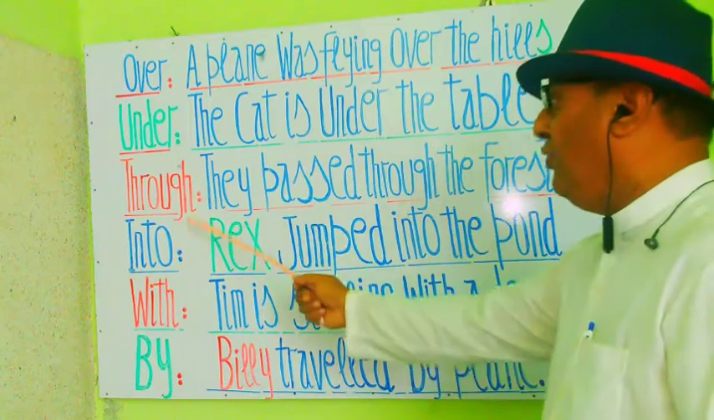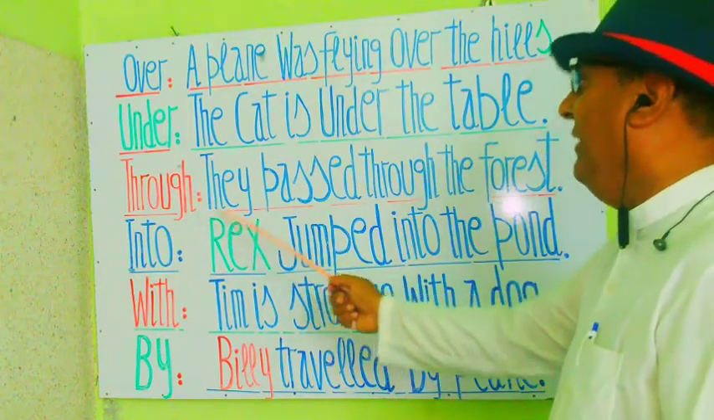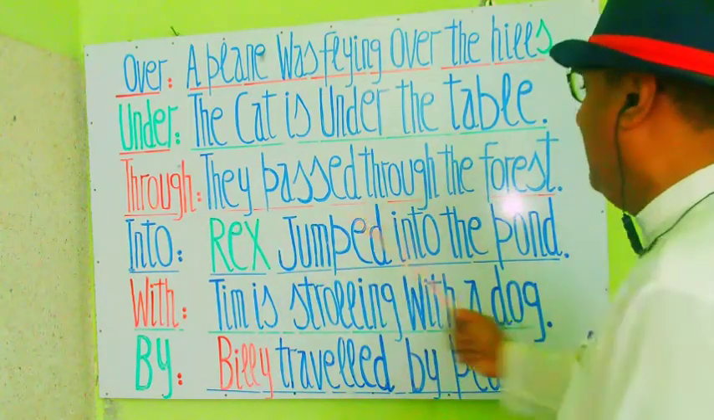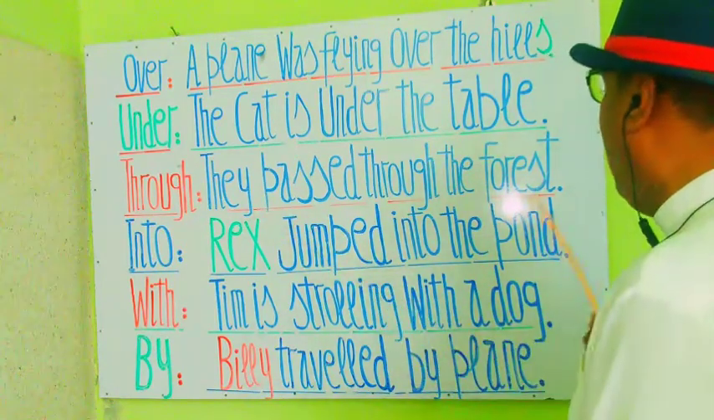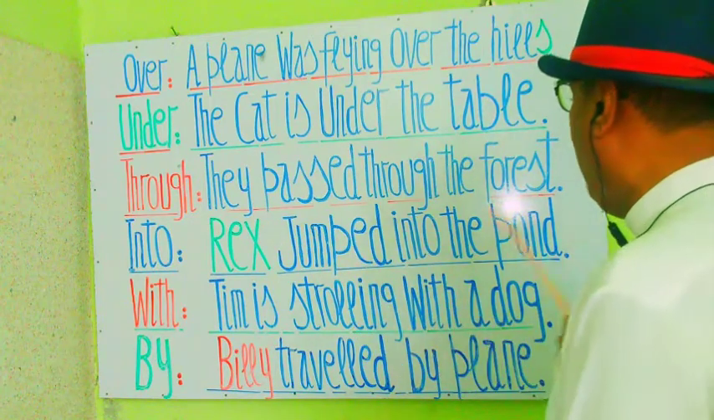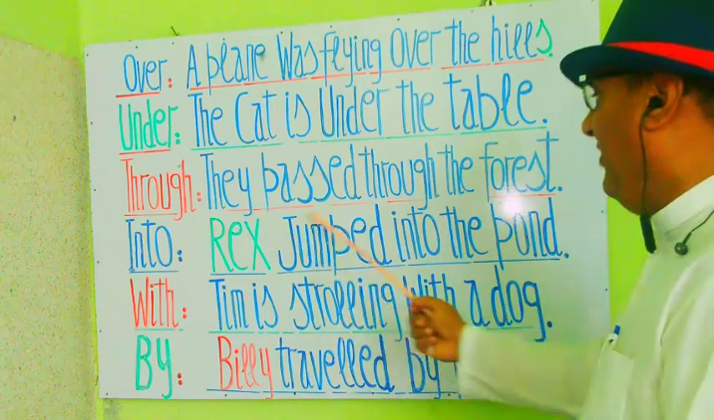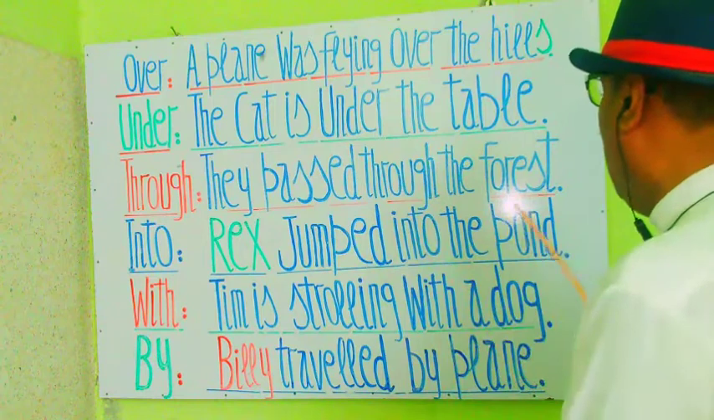And next is through. Through, में से. They passed through the forest. उनका गुजर जंगल में से हुआ. They passed through the forest.